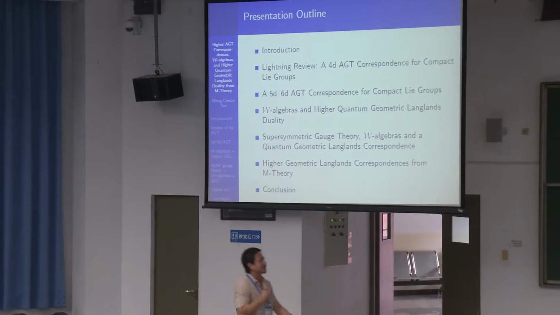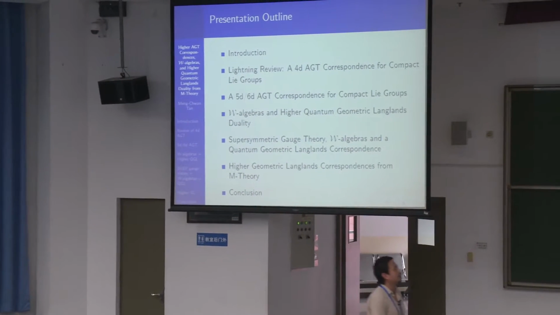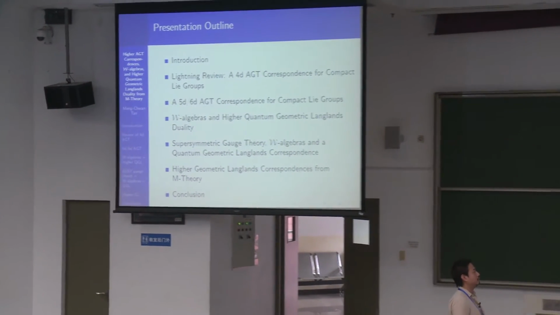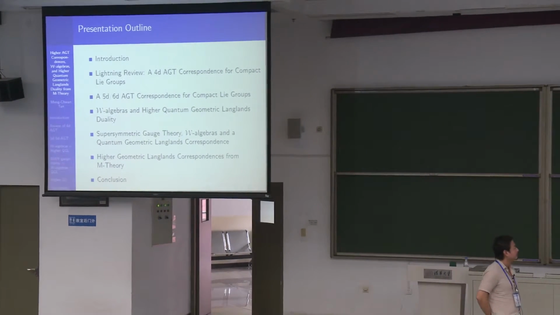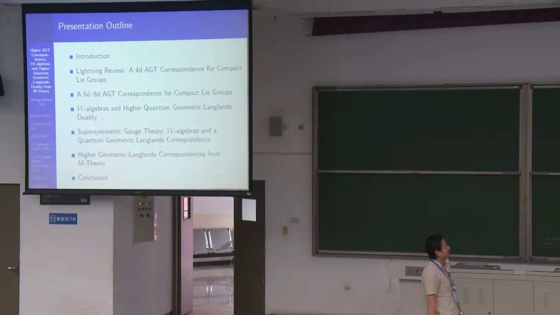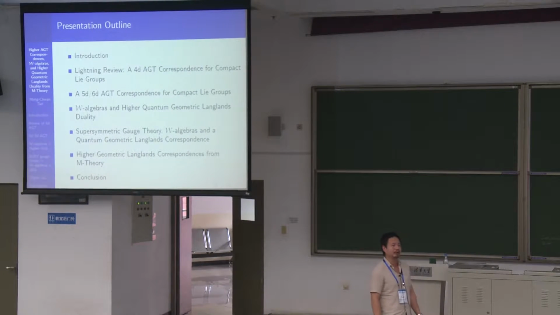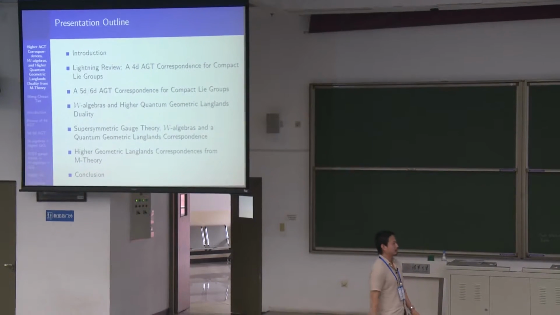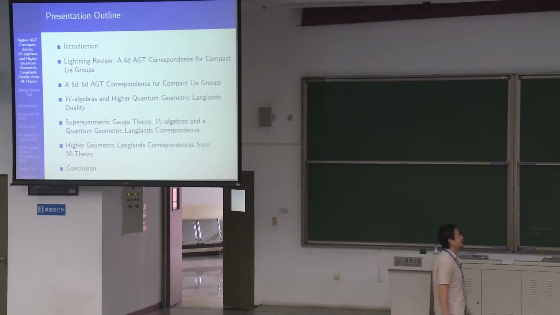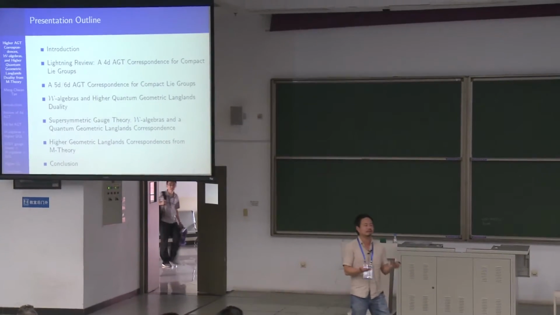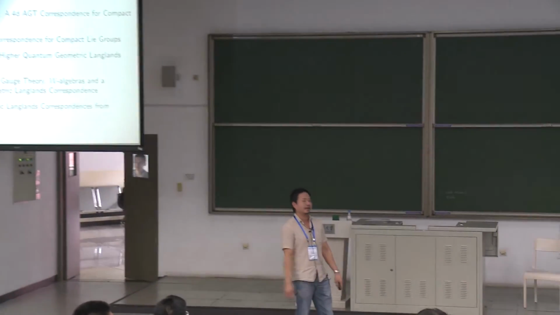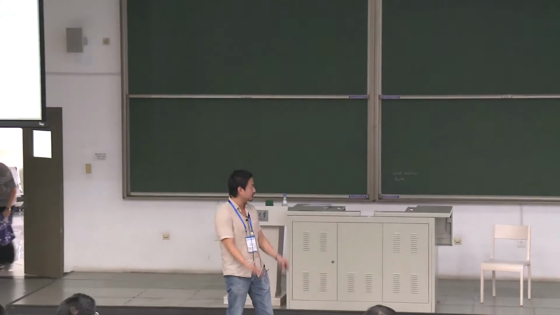I'll first give an introduction, and then a lightning review of the 4D AGT correspondence for compact Lie groups that were derived using M-theory in my previous work. And then I'll go on to derive a 5D and 6D AGT correspondence for compact Lie groups. And then we'll talk about the W algebras that we can get from this derivation and how dualities of these W algebras define higher quantum geometric Langlands duality.